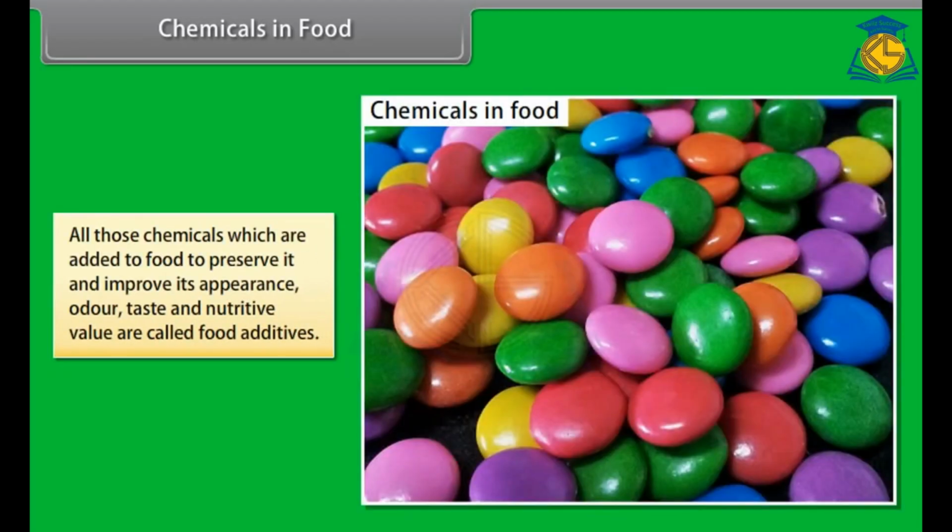All those chemicals which are added to food to preserve it and improve its appearance, odor, taste, and nutritive value are called food additives.